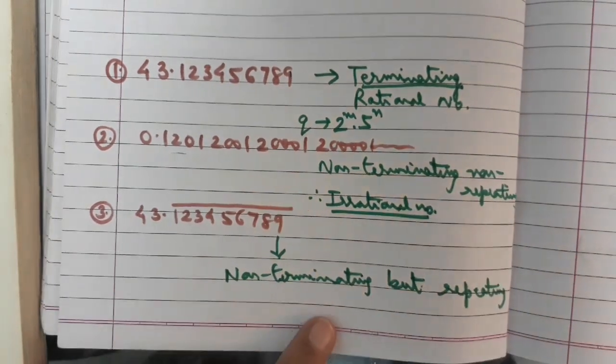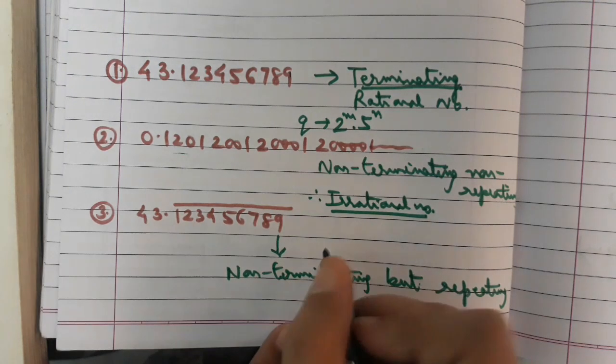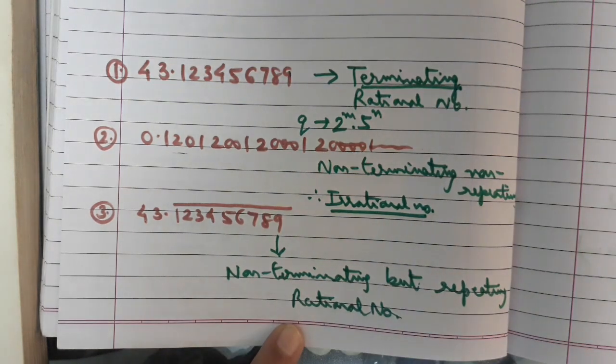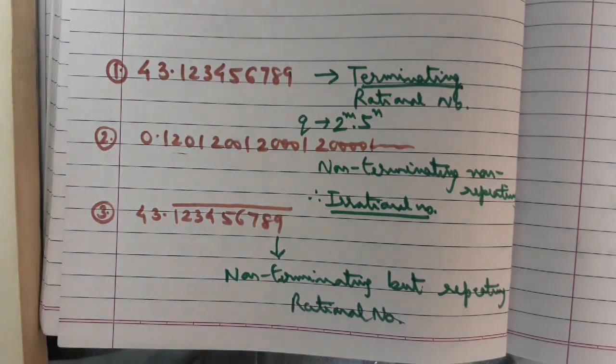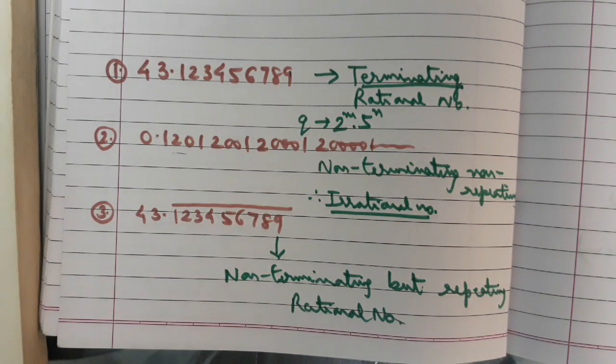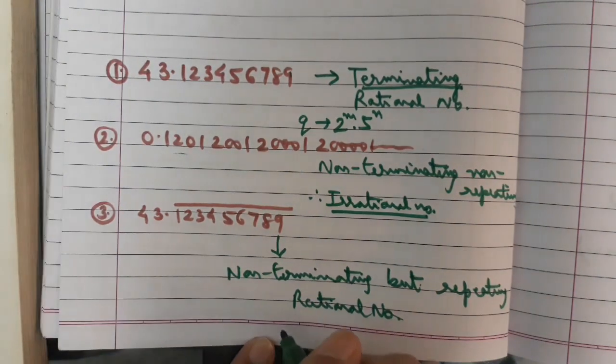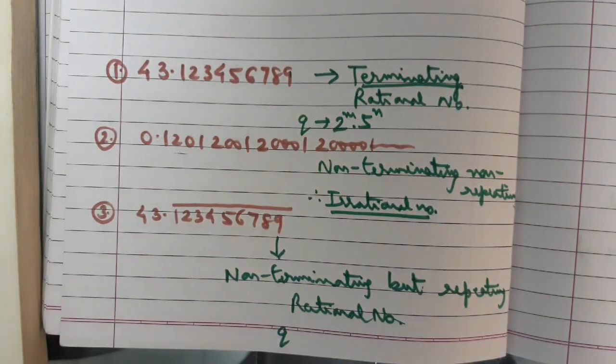And if it has non-terminating but repeating decimal expansion, what type of number is it? It is a rational number. And they are saying if it is a rational number, what can you say about the denominator Q? As we had written in the chart, if the decimal expansion is non-terminating but repeating, then Q is not of the form 2 raised to the power m into 5 raised to the power n. Or we can say that apart from 2 and 5, we can have some other factors also.